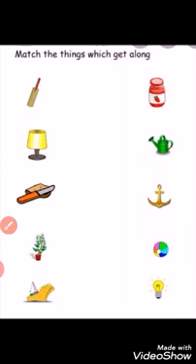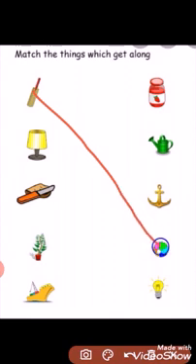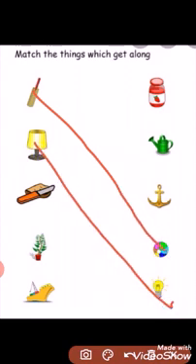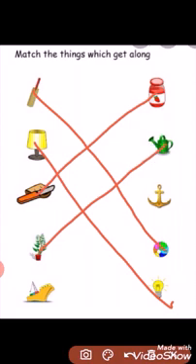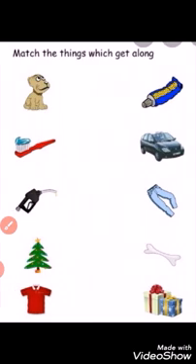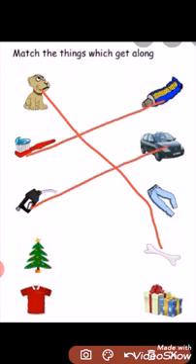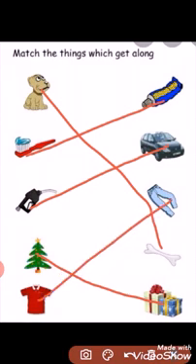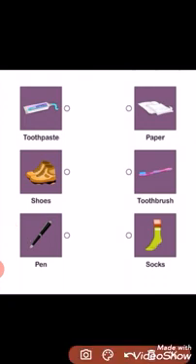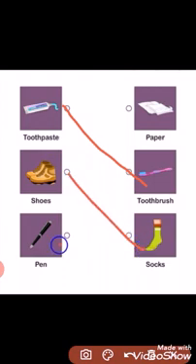Match the things which get along. Bat and ball, lamp and bulb, bread and jam, plant and the watering can, ship and the anchor, dog and the bone, toothbrush and toothpaste, petrol and the car, Christmas tree and Christmas gifts, shirt and pant, toothpaste and toothbrush, shoes and socks, pen and paper.